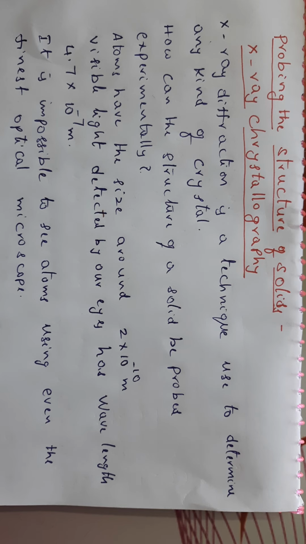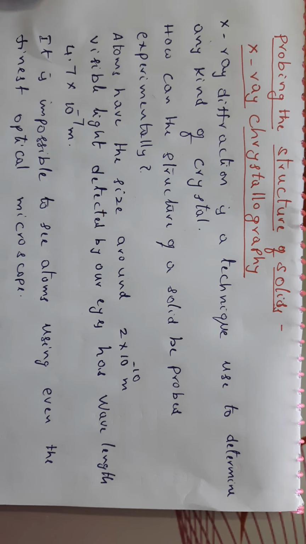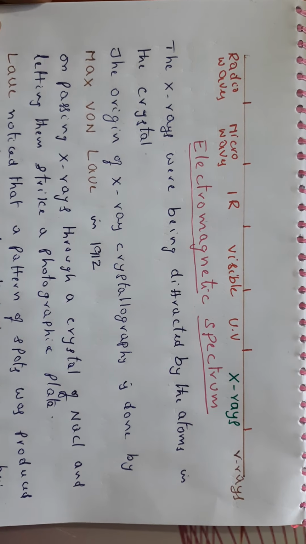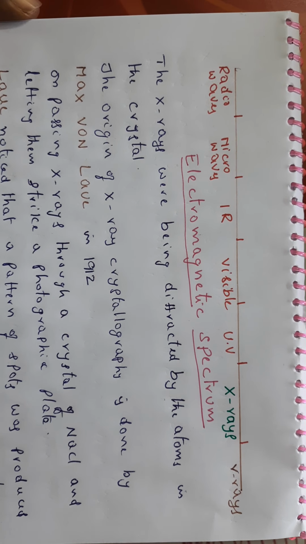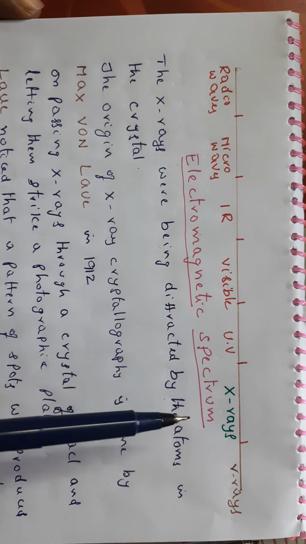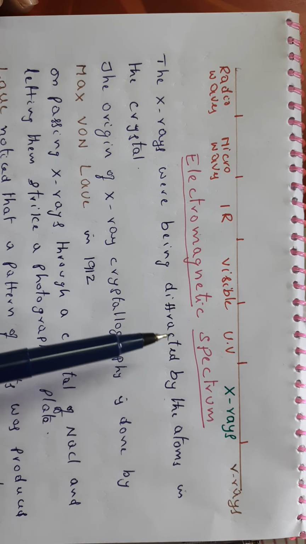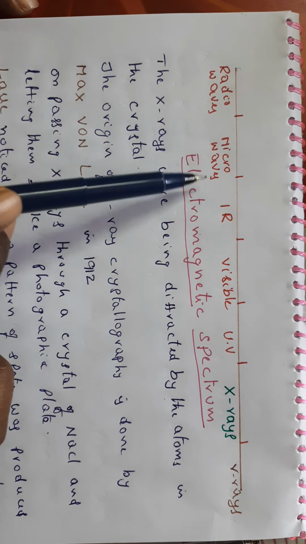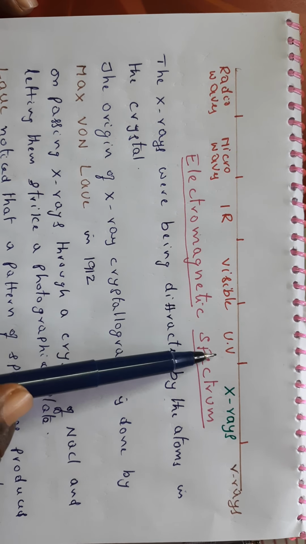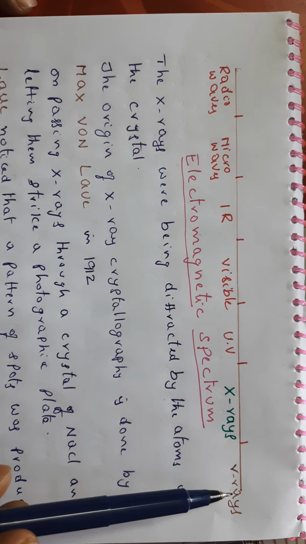Now we will see how the electromagnetic spectrum ranges. This is the electromagnetic spectrum. There we can see radio waves, microwaves, IR, visible, UV, X-rays and gamma rays.